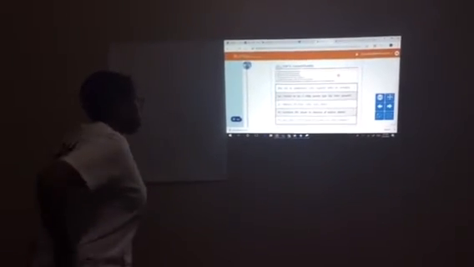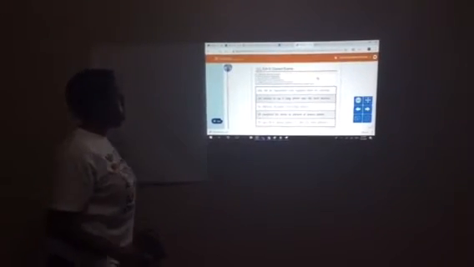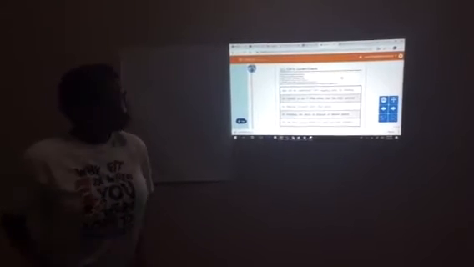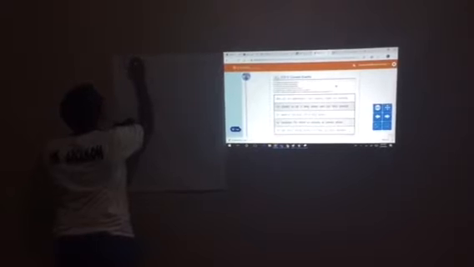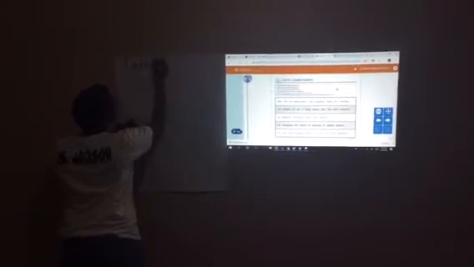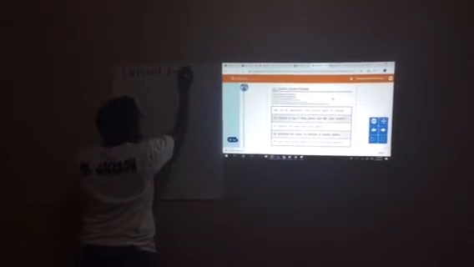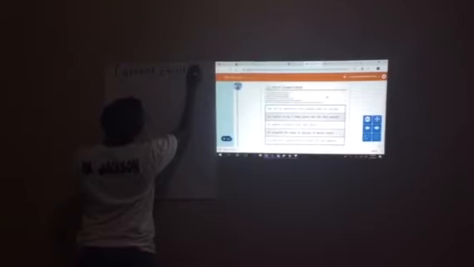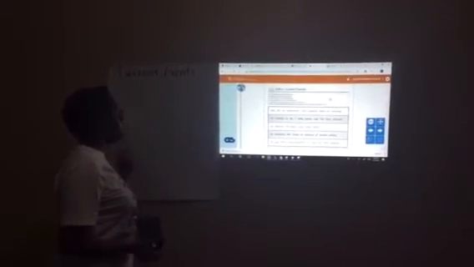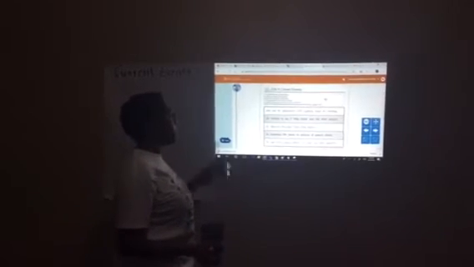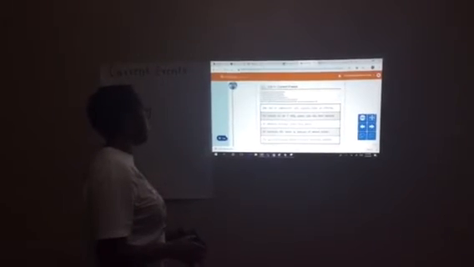So let's get started. We're going to read it up here, and I'm going to rewrite it over here on my anchor chart. So let me write the title, Current Events. Okay, let's start it off. Like I said, we're looking for 4 words that need capital letters and 3 places that need a period or a question mark. So let's start with the first sentence.